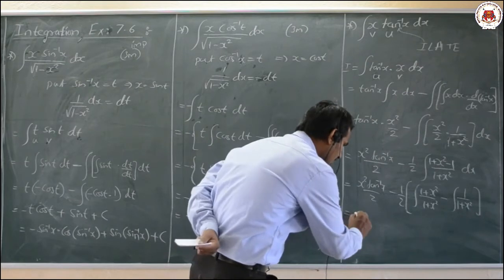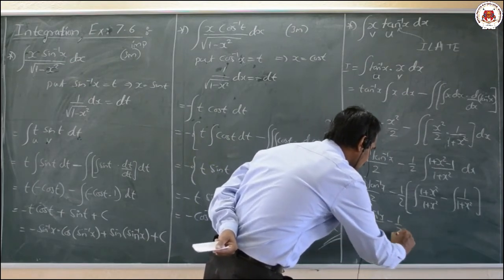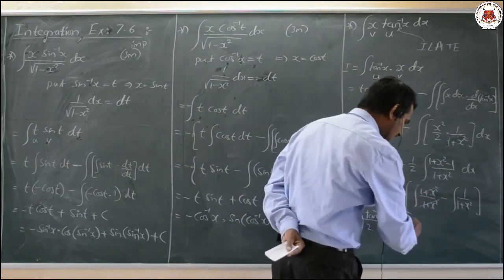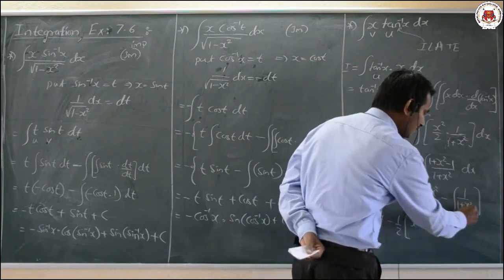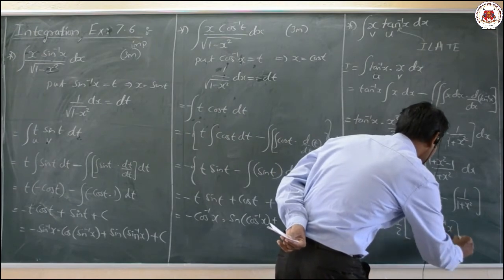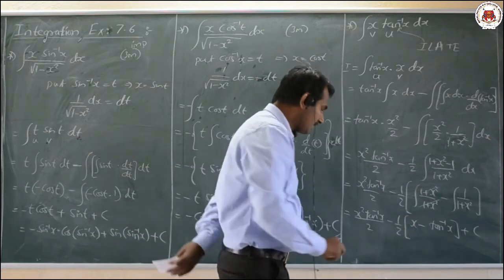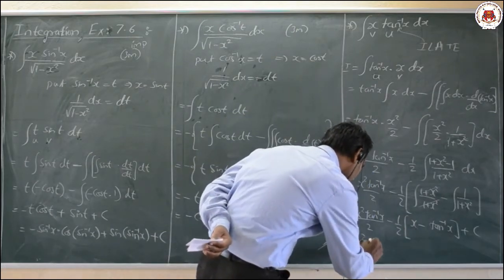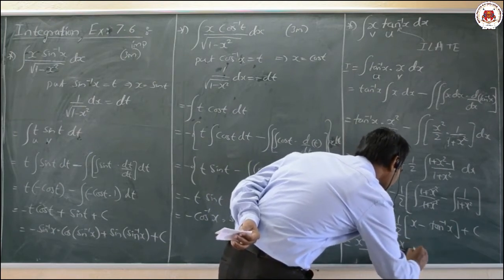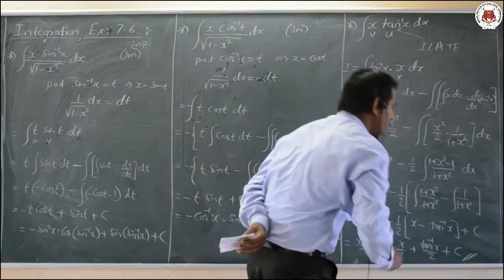That is x square tan inverse of x divided by 2 minus 1 by 2, here these two terms get eliminated. 1 integration will be x, minus 1 divided by 1 plus x square integration is tan inverse of x plus an integral constant c. Now I will multiply it by 1 by 2. So what we get here, x square tan inverse of x by 2 minus x by 2 plus tan inverse of x by 2 plus an integral constant c.